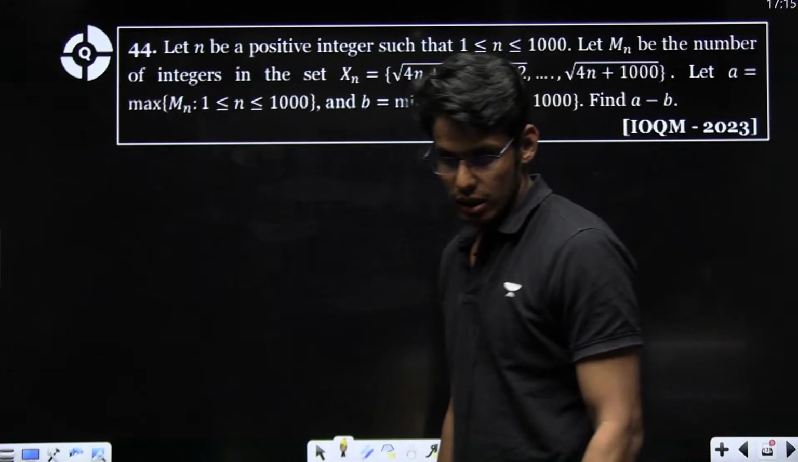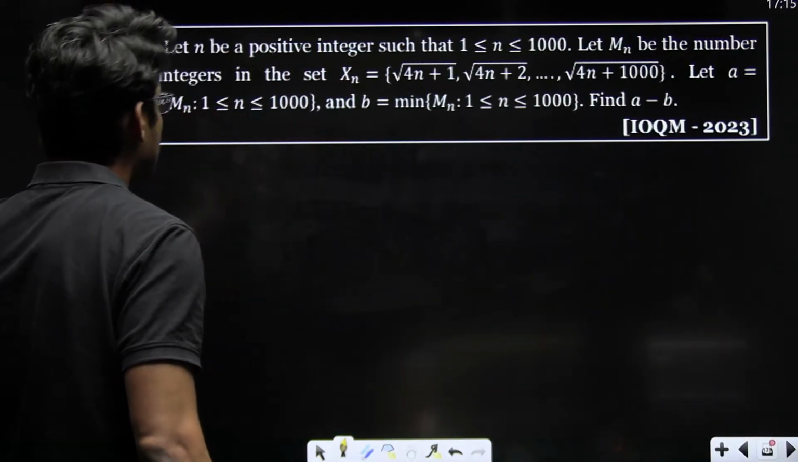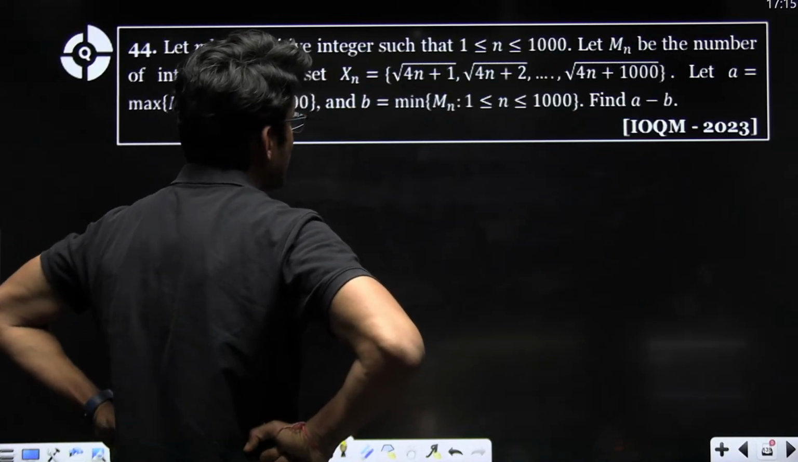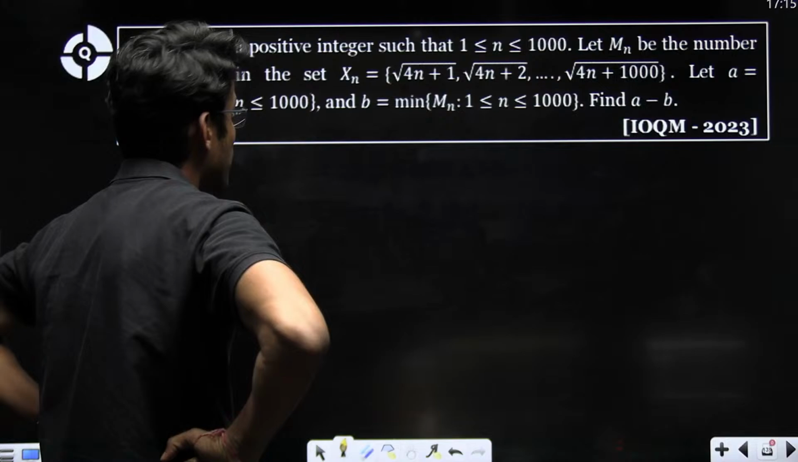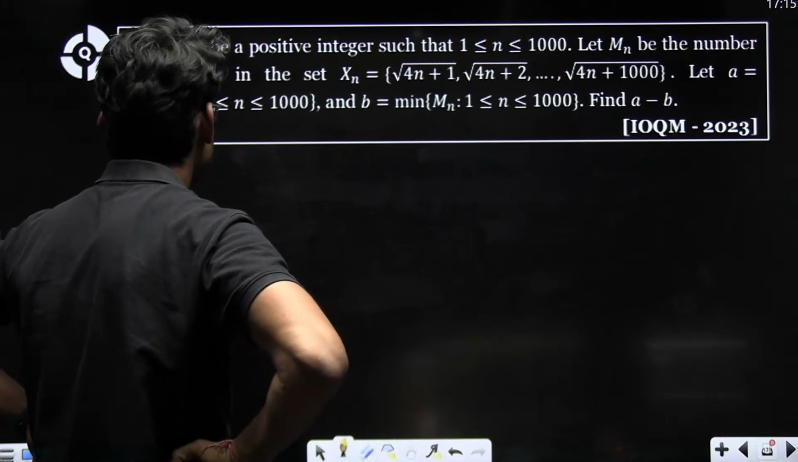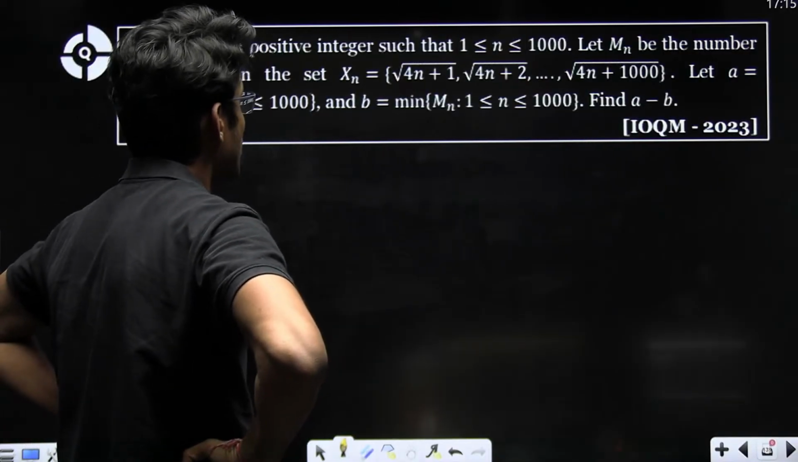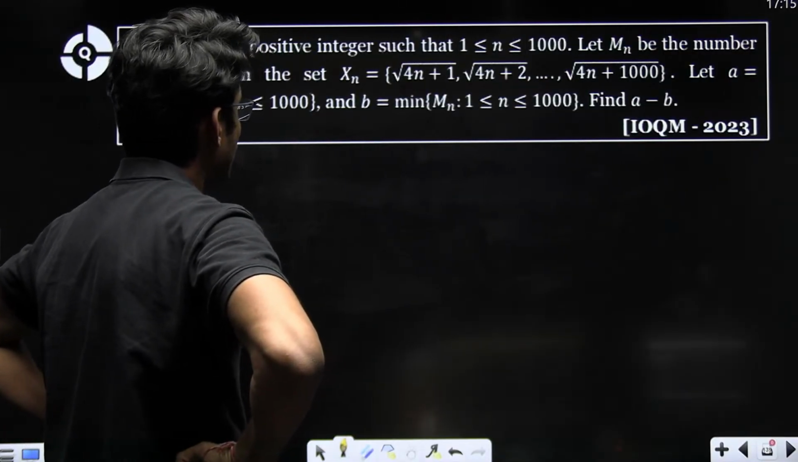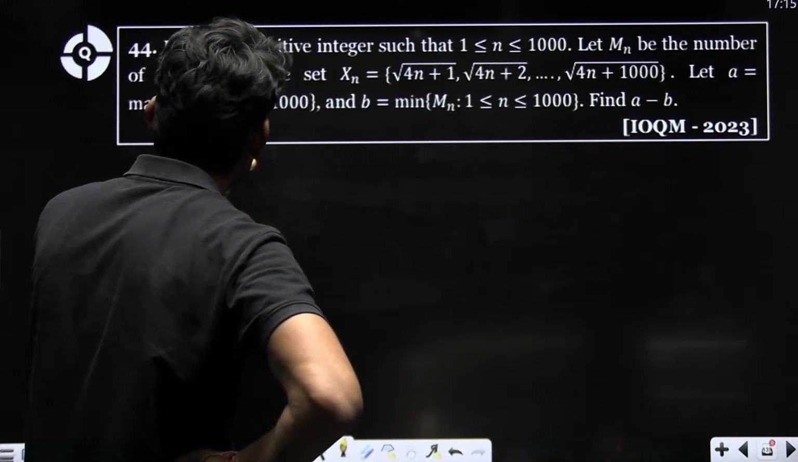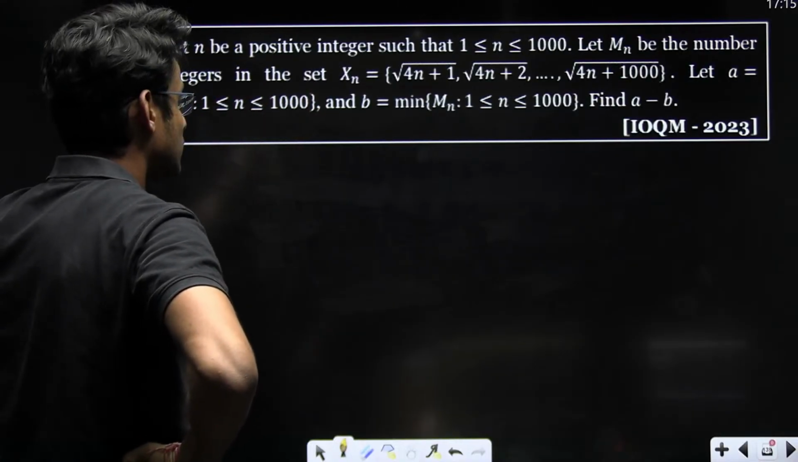Okay. Now IOQM 2023. Let's do this problem. Let n be a positive integer such that n lies between 1 to 1000. Let mn be the number of integers in the set xn. Let a be the maximum value of mn and b the minimum value. Find a minus b. Okay. N is a positive integer. Let mn be the number of integers in the set.